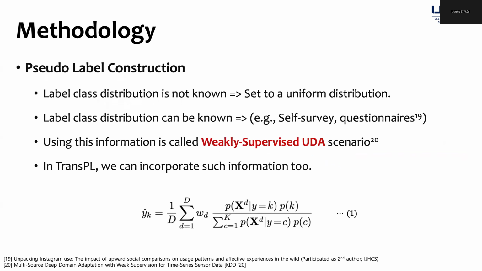So how can we set the prior? In most cases, we do not have access to the true label distribution. However, there are cases in motion time series where we roughly know the approximate time spent on each activity. This can be collected through self-surveys and questionnaires. More formally, this is called the weakly supervised UDA scenario. In our work, we can also incorporate this information through the prior distribution.